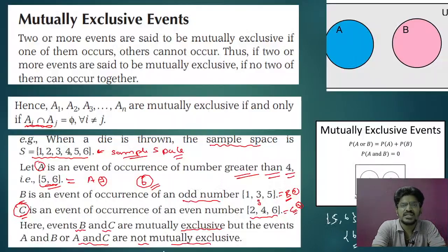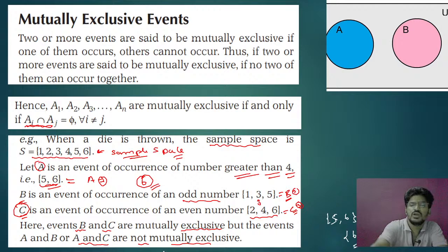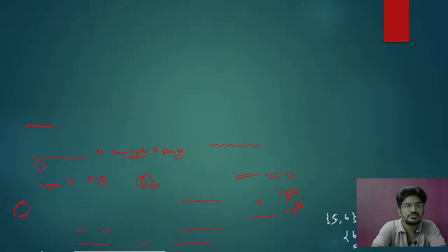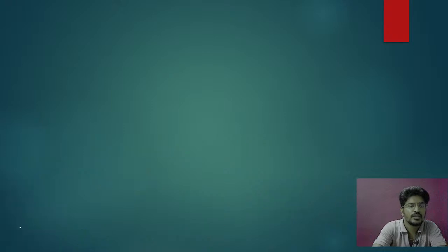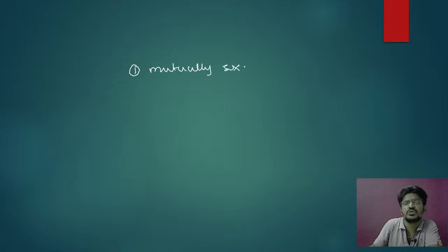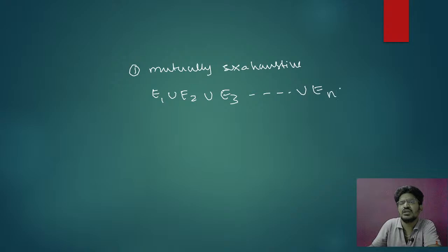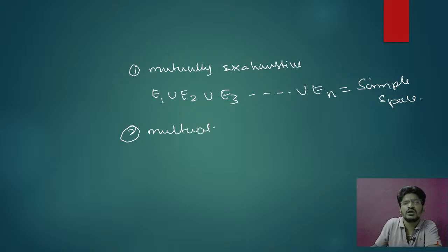So now please understand one very important thing. Mutually exhaustive means E1 union E2 union E3 and so on to union En must give total sample space. The second one, mutually exclusive.